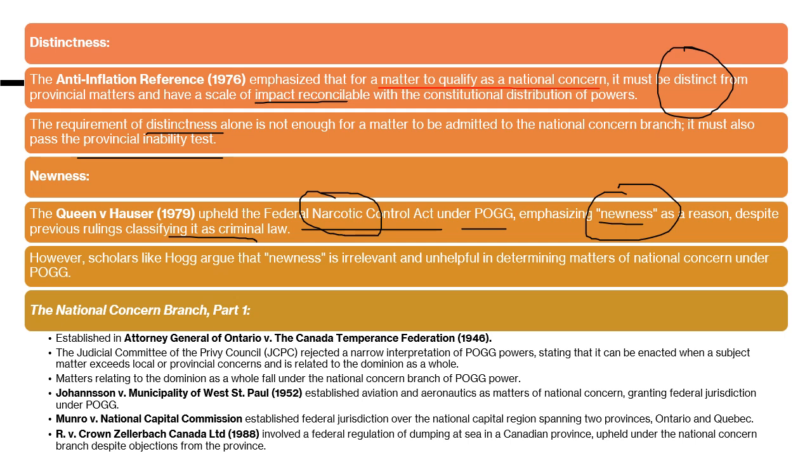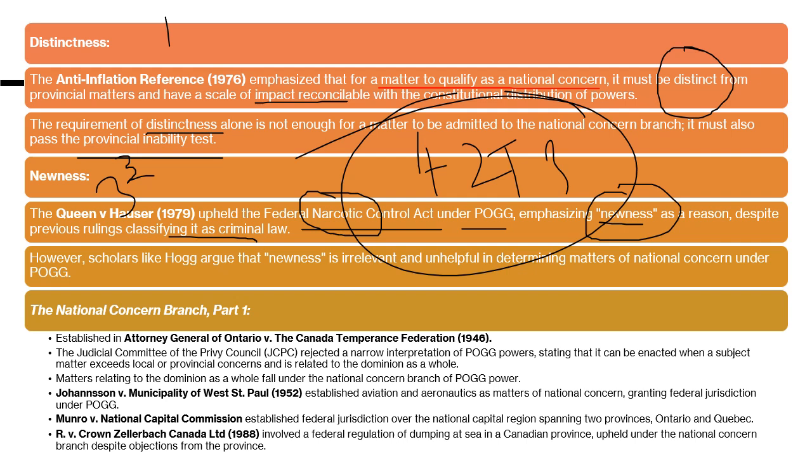Many scholars like Peter Hogg even suggested that this newness concept is irrelevant, unhelpful, but still, time and again, these things have helped in analyzation. So we will take up distinctiveness, provincial inability test, and number 3, newness. So 1 plus 2 plus 3. If you combine all these things, then you will be able to analyze whether a particular subject comes under peace, order, and good governance, national branch or not.